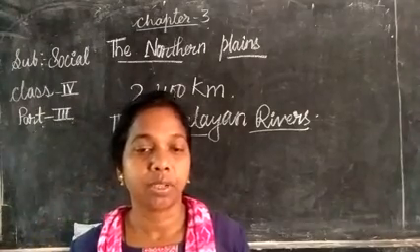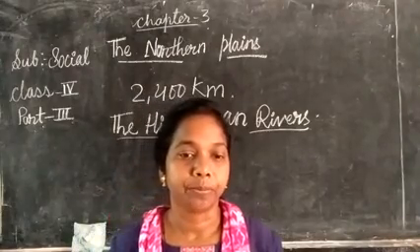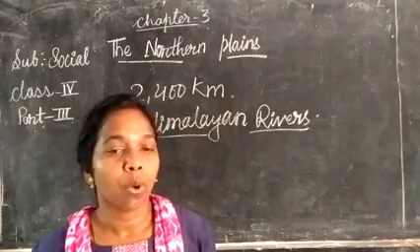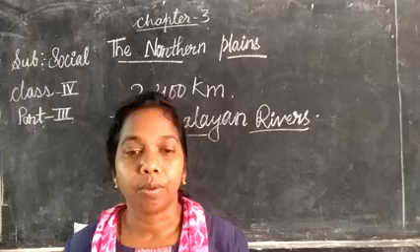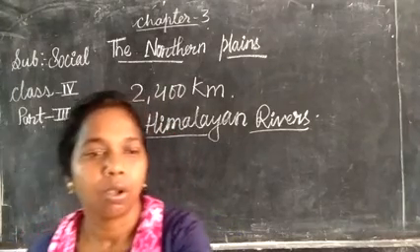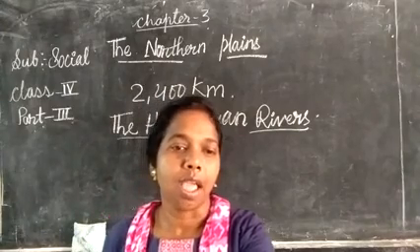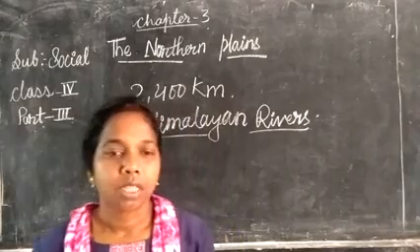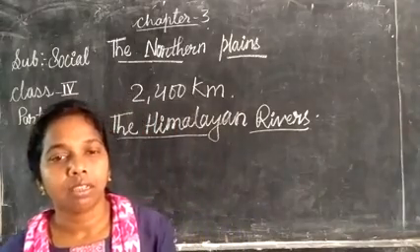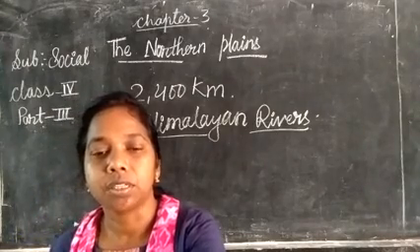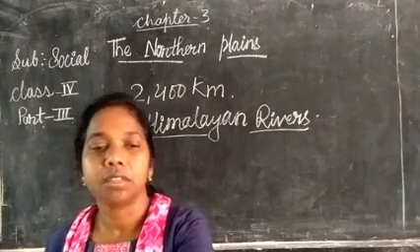So the plains become very fertile. The rivers bring minerals, rocks and silt from the mountains and deposit them on the banks and surrounding areas. The soil is very fertile and is known as alluvial soil.